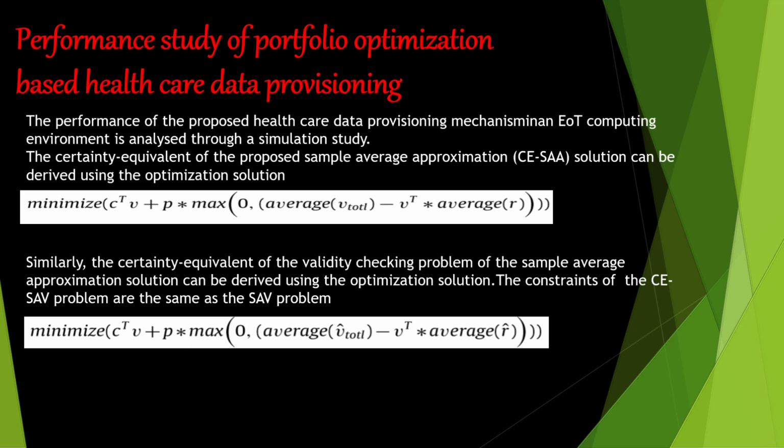The certainty equivalent of the proposed sample average approximation solution can be derived using the optimization solution given below, as you can see. Similarly, the certainty equivalent of the validity checking problem of the sample average approximation solution can be derived using the optimization given below.